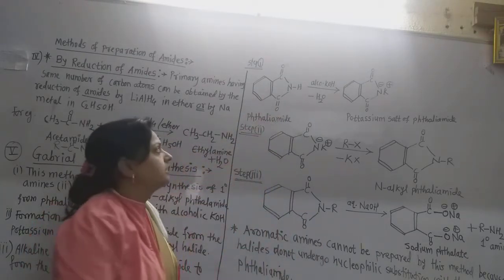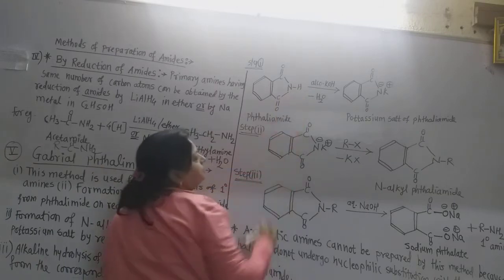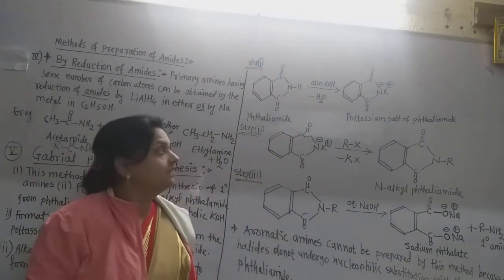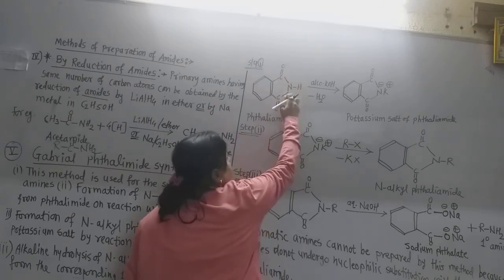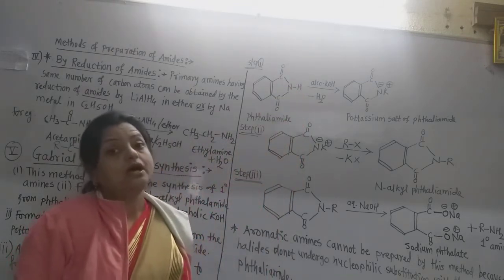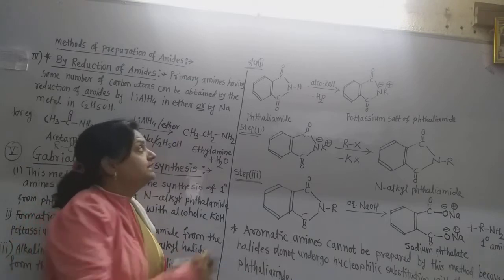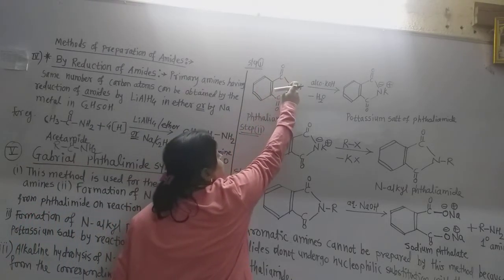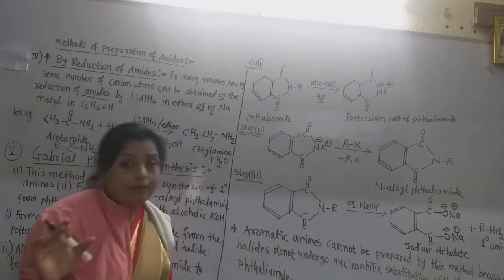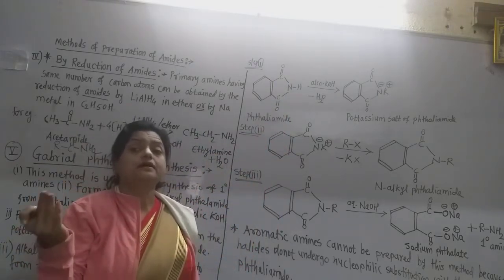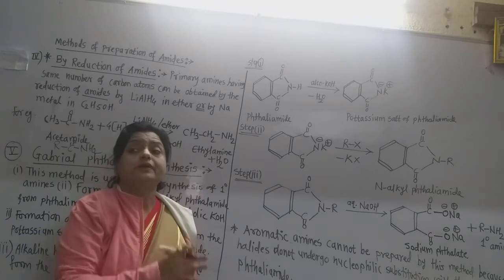This is very important. Here is the NH. Nitrogen has 3 valencies. 1 valency is attached to the hydrogen atom and 2 valencies are attached to the carbonyl groups. Remember, now this is the 5-membered ring: 1, 2, 3, 4 and this is 5. And this 5-membered ring is attached to the 6-membered ring, that is the benzene.